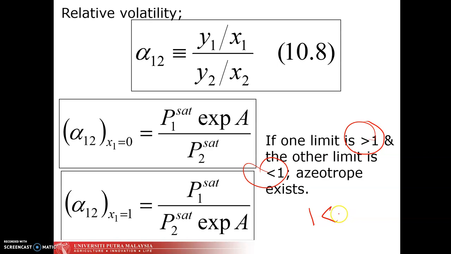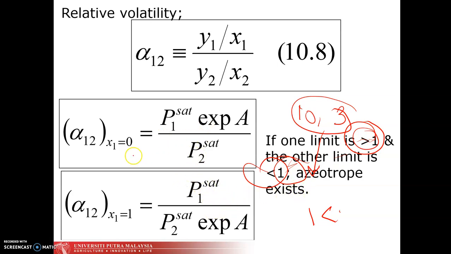Katalah you dapat satu nilai 10, satu nilai 3, maksudnya azeotrope tak exist sebab dia tidak menepati syarat ini. Syarat dia adalah satu mesti lebih daripada satu, satu mesti kurang daripada 1. There are the limit.